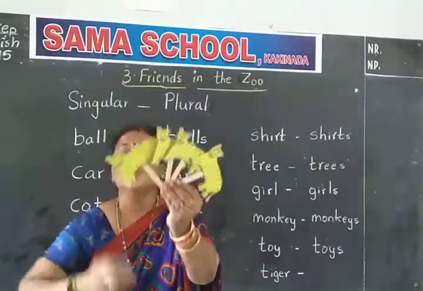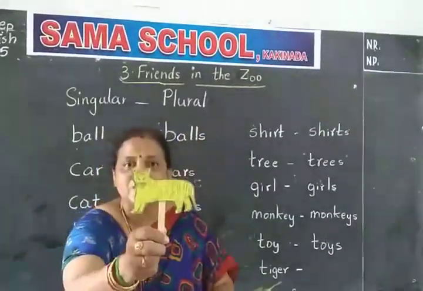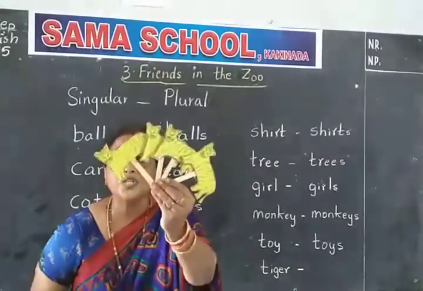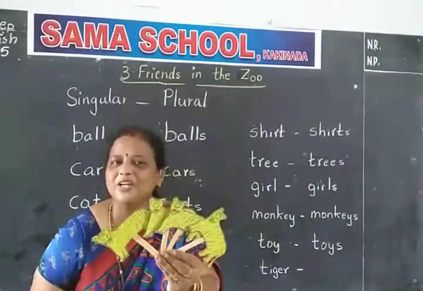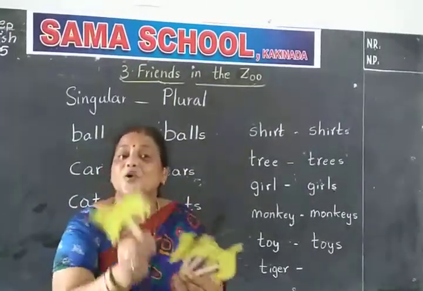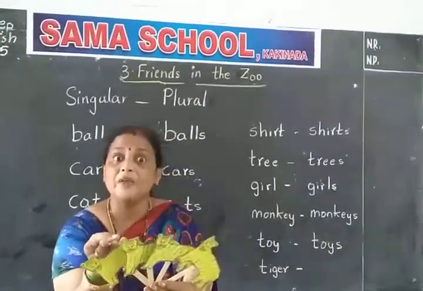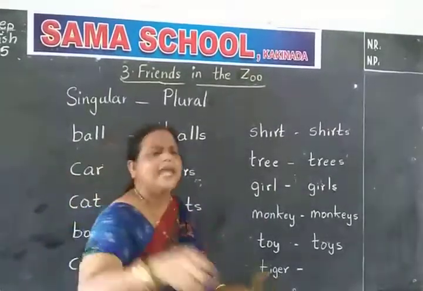What do you say, children? Tigers. Ika ఒకటి ఉంటే టైగర్ అంటాం. ఇప్పుడు చాలా ఉన్నాయి. అప్పుడు మనం ఏమనాలి? Tigers. For tigers spelling, at the end of the word we should add S.